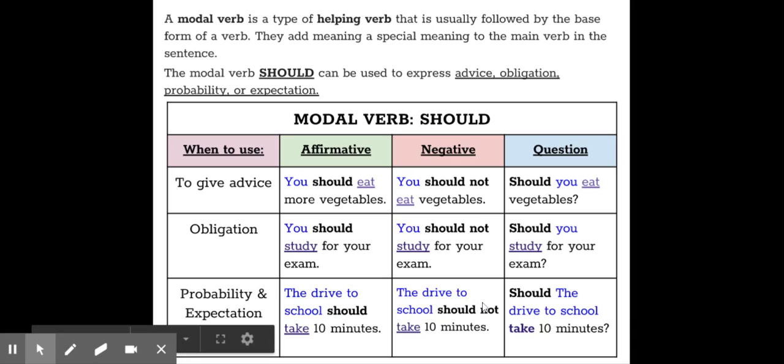And the negative, again, you just put not after the should. So the drive to school should not take 10 minutes. And as a question, you flip flop again the should and the subject. And again, remember the drive to school answers the question what. So should the drive to school take 10 minutes? Yeah, it probably should take 10 minutes.